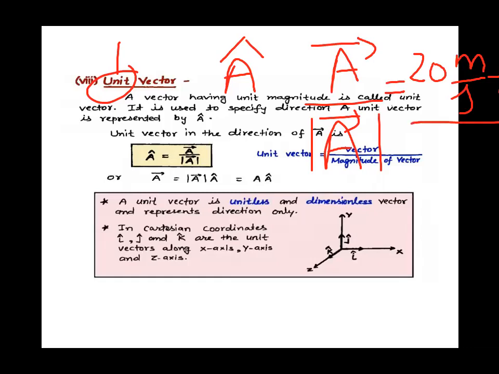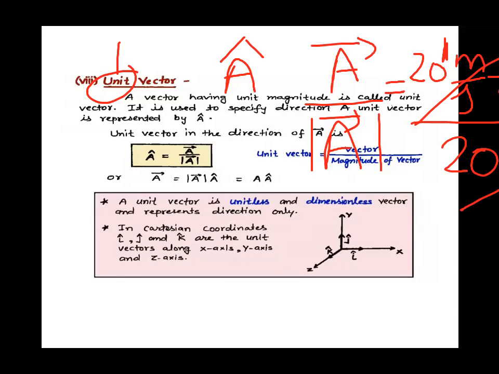And magnitude of a, magnitude is a number, so we know the number is 20 meter per second. So if I divide this, children, then the magnitude will get cancelled and you will have magnitude 1. इसका magnitude क्या होगा? 1. And it is having direction, that is north, right? So if you want to find out the unit vector of any vector that is given to you, what you will do? You will just divide the given vector by its magnitude. उसको आप उसके magnitude से divide करो and what you will get? You will get a unit vector, right children?